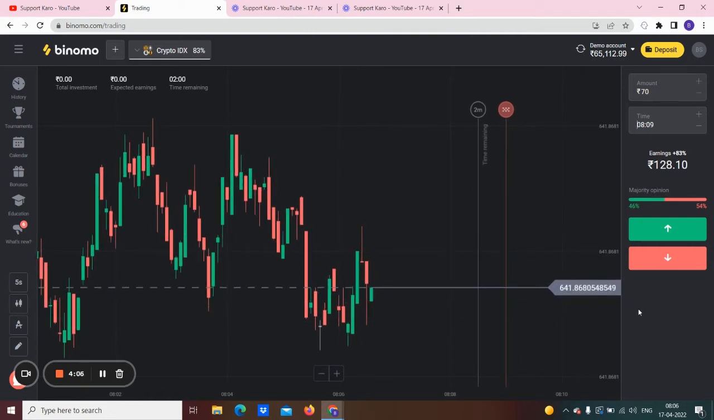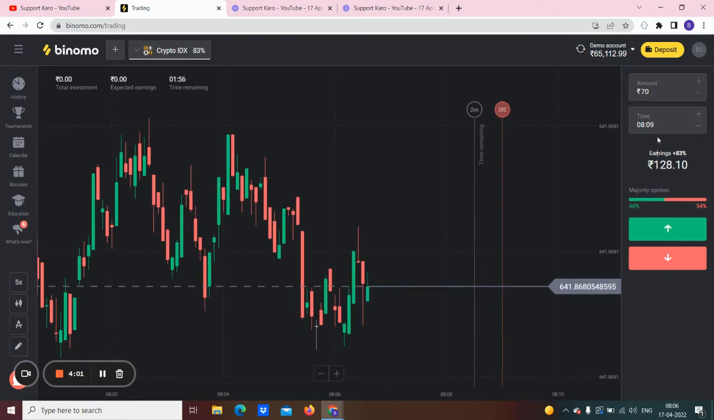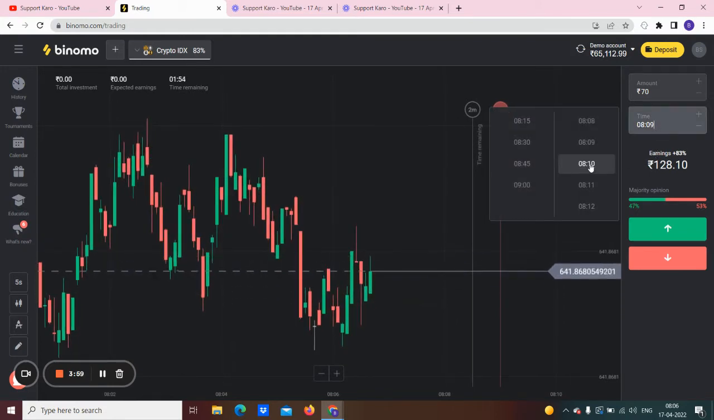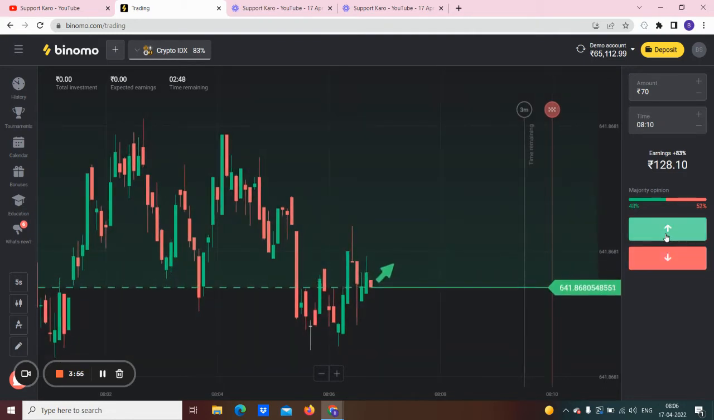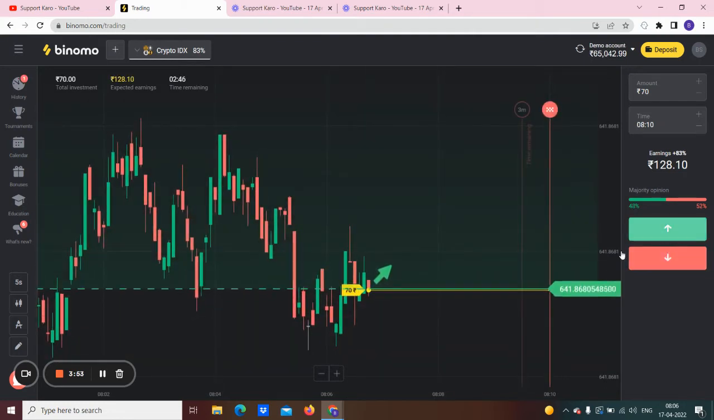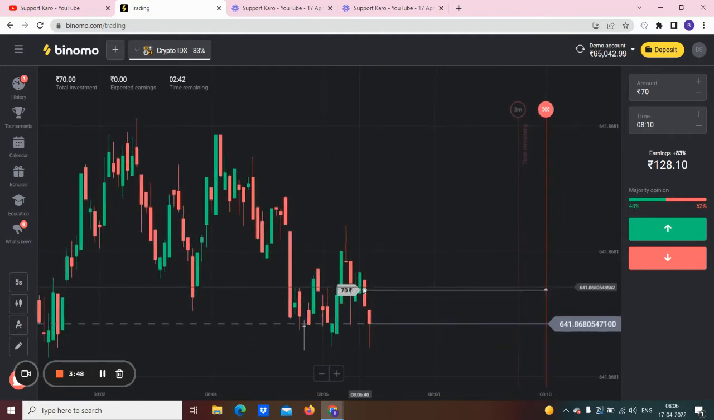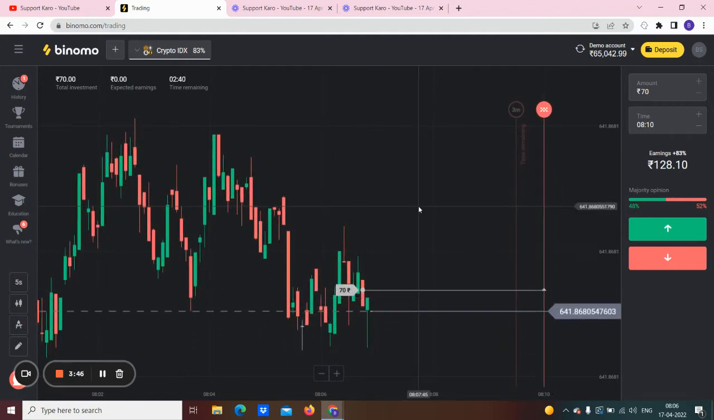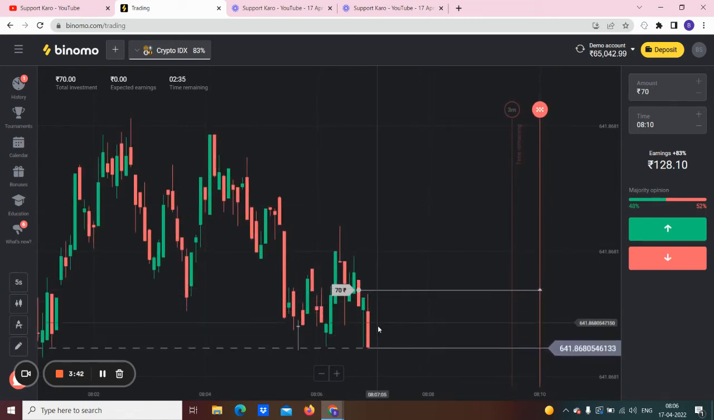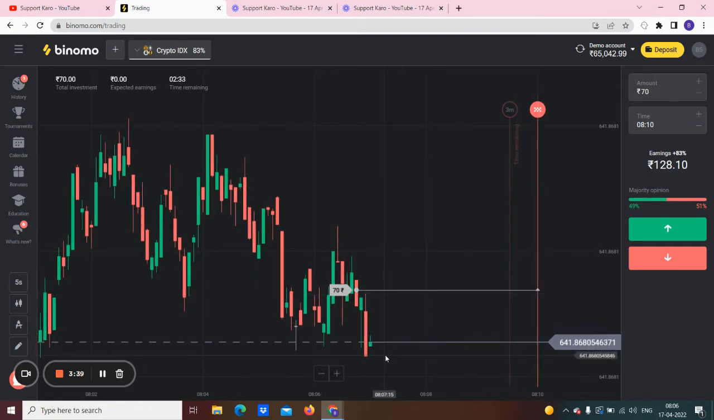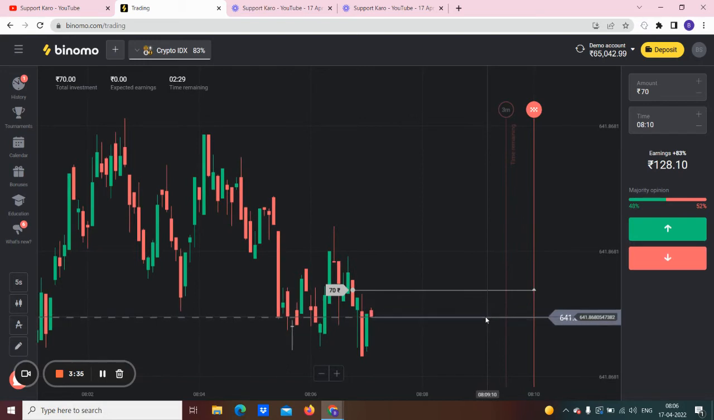So let's see, I'm going to predict some of the games. Let's select another time frame, 3 minutes, and I'm going to predict up from this point. Okay, within 3 minutes, if this graph goes up from this point, then I will win the game, and if this graph goes down within 3 minutes from this point, then I'll lose the game. So let's bid one more again.